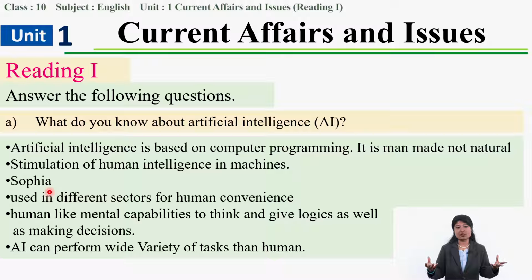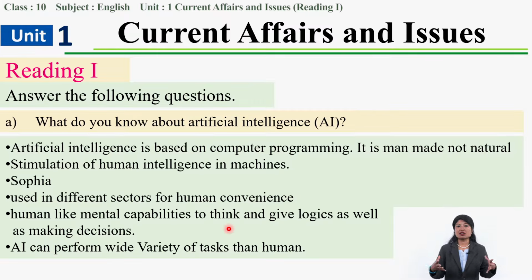How it has been used, how different sectors of work have been made convenient because of the use of AI, because they are like humans, and they have mental capabilities to think, give logic, and they are even useful for making decisions, and also help with a variety of tasks.